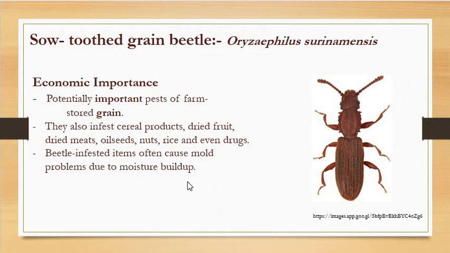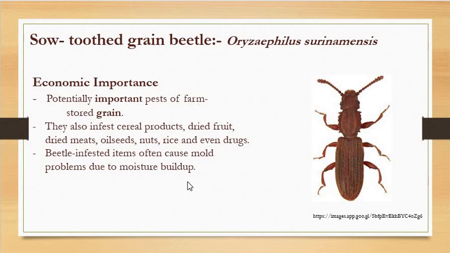When this beetle infests the grains in moist conditions, it releases excretory material inside the grain itself, and it keeps feeding on the internal part of the grain, right? Meanwhile the molds also start developing inside because of the moisture buildup inside the grain as well as overall in the grains.